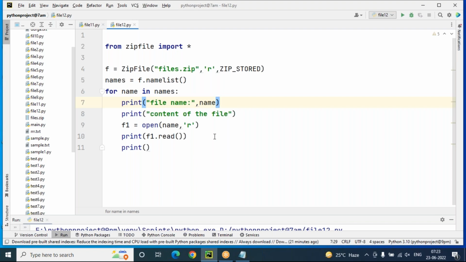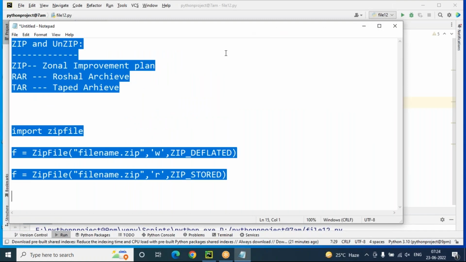So first we'll go with CSV writing and CSV reading. In a CSV file also, writing and reading are possible. Writing means to store the data, and reading means to retrieve the data. That is the CSV extension. CSV stands for comma separated value. To work with CSV files in Python programming, Python provides a built-in module called the csv module. We have to import that module, import csv like that. And in CSV files also, we can write the data and we can read the data. Both we can do.